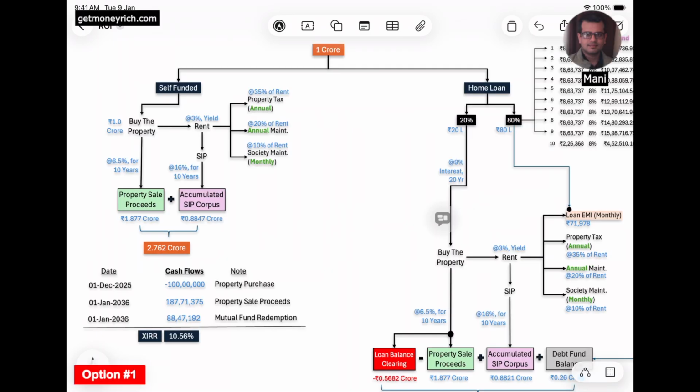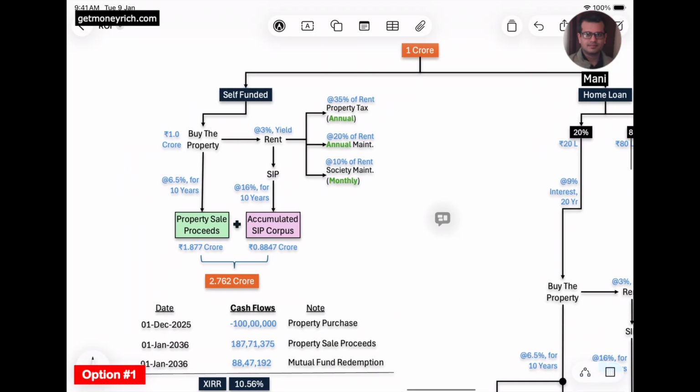To calculate the return on investment of the two investment plans, it was important to forecast the cash flows. So I will show you what assumptions I made to calculate the cash flows, and based on the cash flows that I have estimated, how I calculated the return on investment. So let's go with option number 1 first.